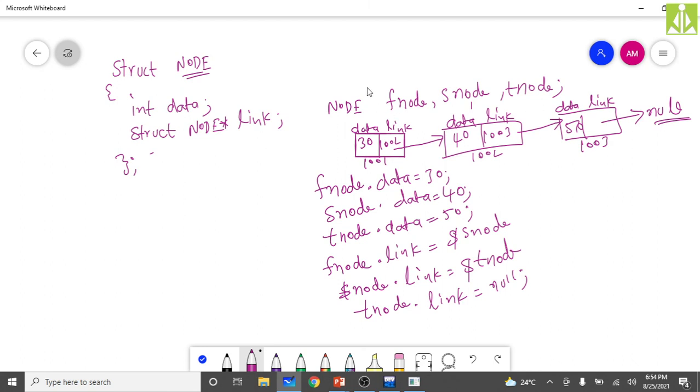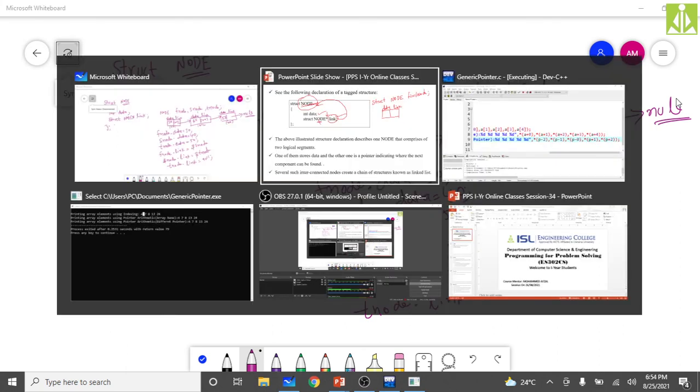Suppose I start the traversal from the first node, and I read the value 30. Then I say next, so I go here, then I say next, so I go here. If I say next over here, it will point to the null, so here only I can stop the reading process. Otherwise, as you are maintaining the elements in an order inside the linked list, there will not be any termination point if you don't put this null over here. More in detail we will see on our slides.